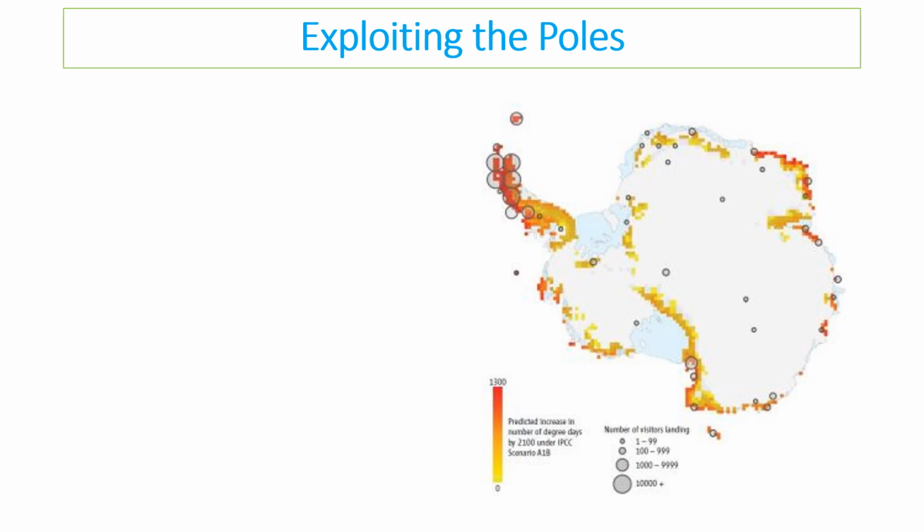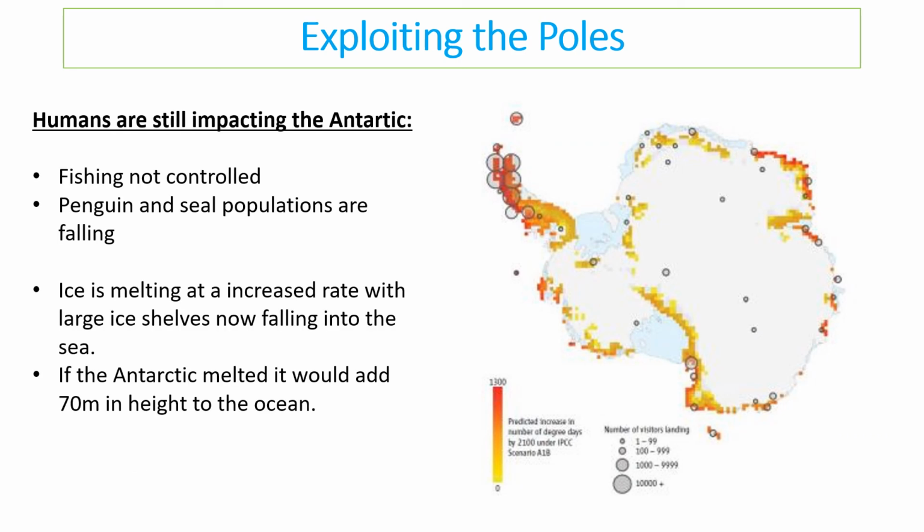But as per usual, the humans are still impacting it. Fishing has not been controlled around the Antarctic, and therefore penguin and seal populations have fallen. And because of global climate change, ice is melting at an increased rate. And I think if the Antarctic melted, the oceans would increase by 70 meters, which is a huge, huge increase. So exploitation of these areas can happen depending on the value of the natural capital.